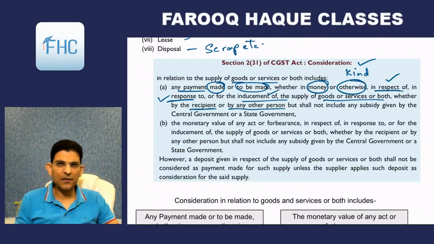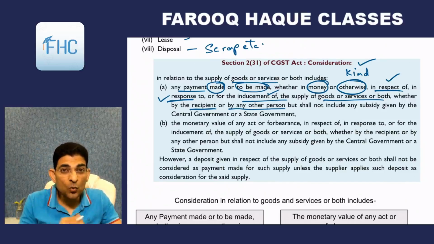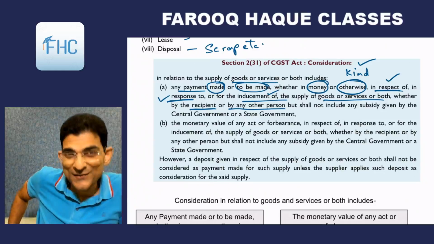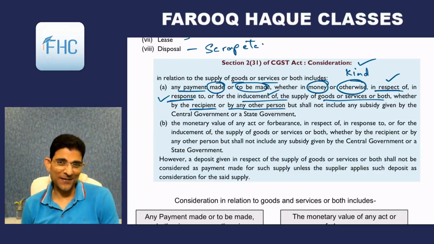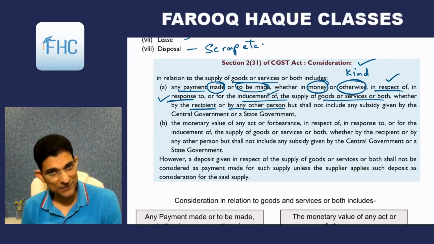Like a simple example, when you go to a tuition class for joining a class, you are the recipient of service. I am going to teach you, but normally you don't pay. It is your father or mother who pays, right? Or in some cases brother, in some cases even boyfriends or girlfriends, as the case may be. So money can come from any person. It can come from the recipient of the goods or service, or it can come from any other person,